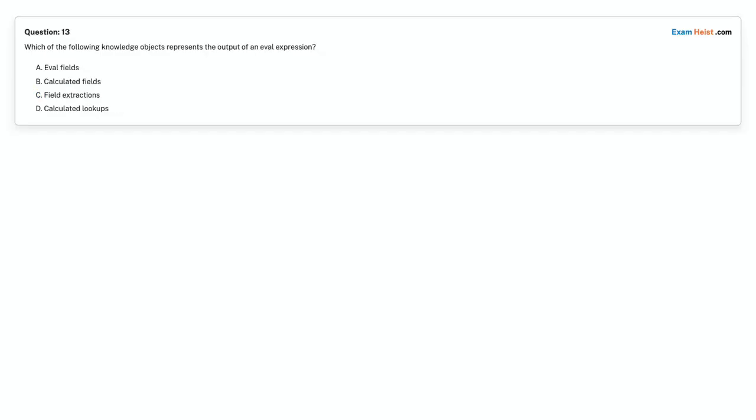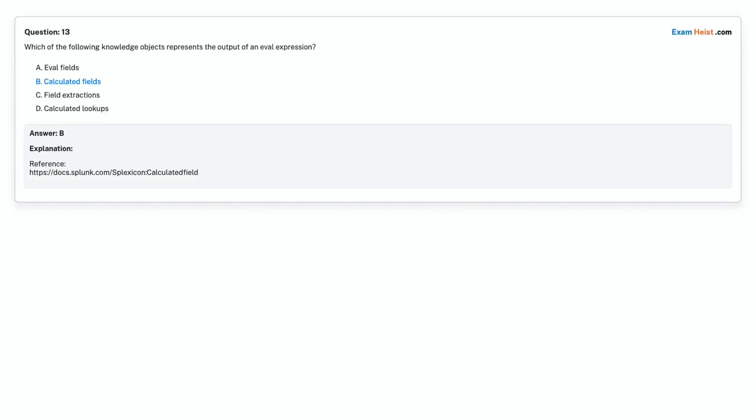Question 13. Which of the following knowledge objects represents the output of an eval expression? Option A. Eval fields. Option B. Calculated fields. Option C. Field extractions. Option D. Calculated lookups. Choose the correct answer. Correct answer is option B.